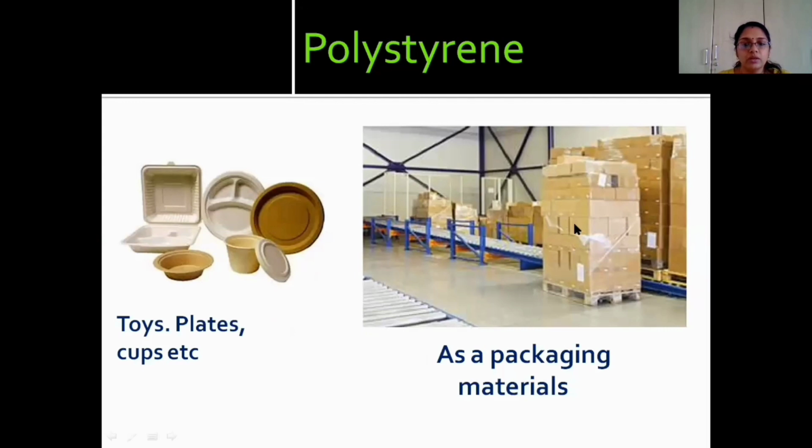Traditionally, CFC was used for the modification of polystyrene. We all know that CFC, that is chlorofluorocarbon, is a harmful pollutant as it depletes the ozone layer. So we have to find an alternate pathway to modify or expand the polystyrene.